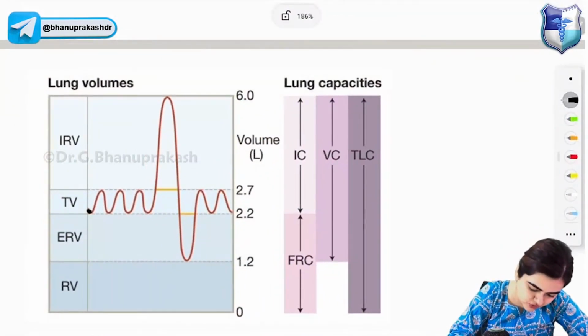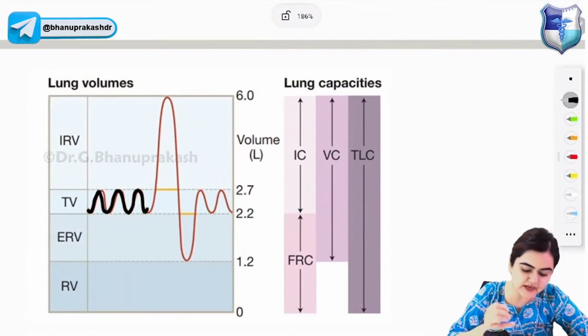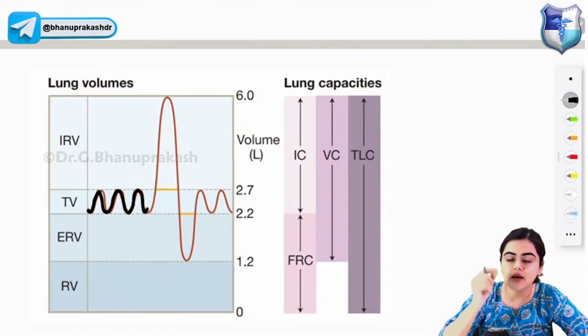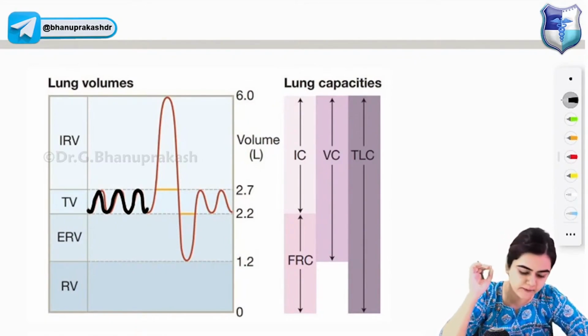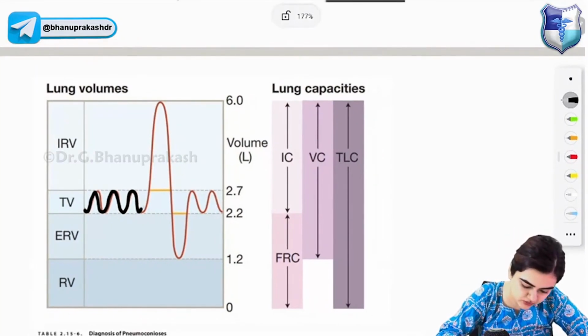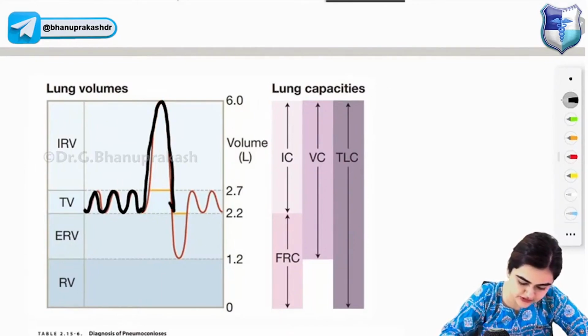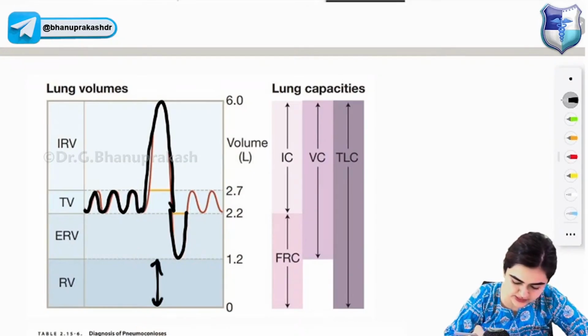So this is showing you tidal volume. What is tidal volume? Tidal volume is the amount of air inspired or expired in normal respiration, that is approximately 500 ml. Now this one is inspiratory reserve volume, this one is expiratory reserve volume, and finally we have the residual volume inside the lungs.